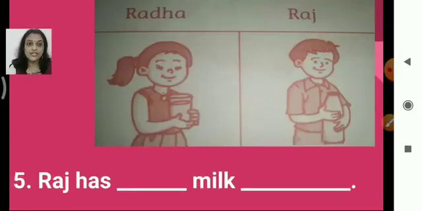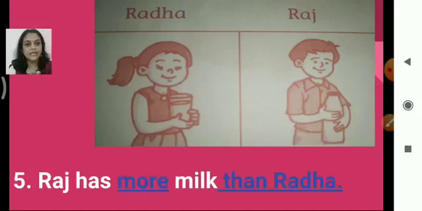Now Radha and Raj, again they are holding, I think, a milk bottle, right? Raj is holding a milk bottle, whereas Radha is holding a glass of milk. Raj is holding a bottle of milk. So Raj has dash milk dash. So what will it be? Raj has more milk than Radha.